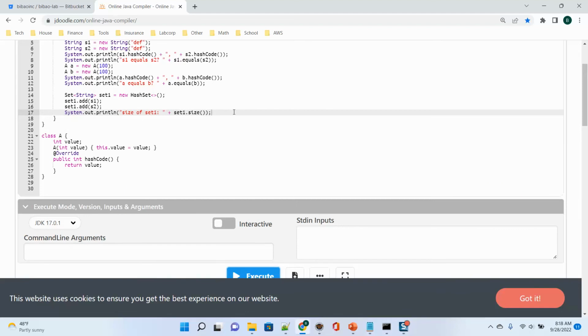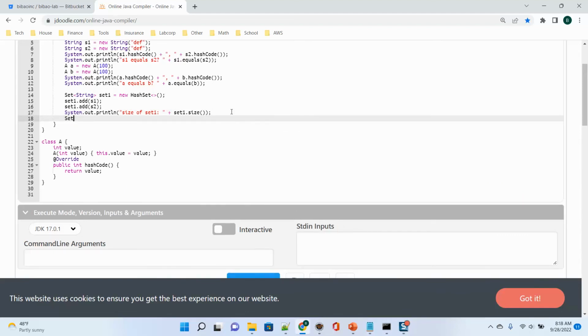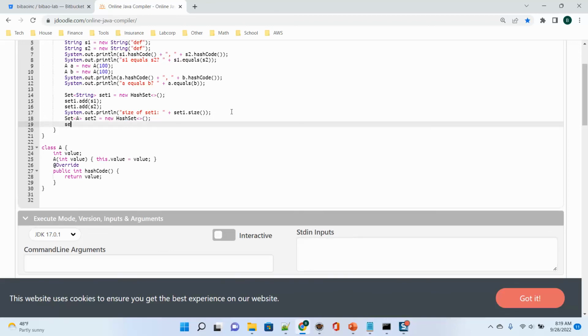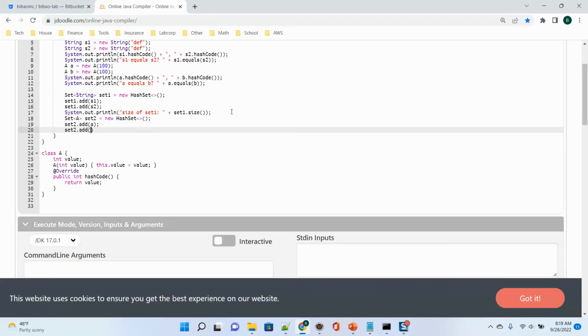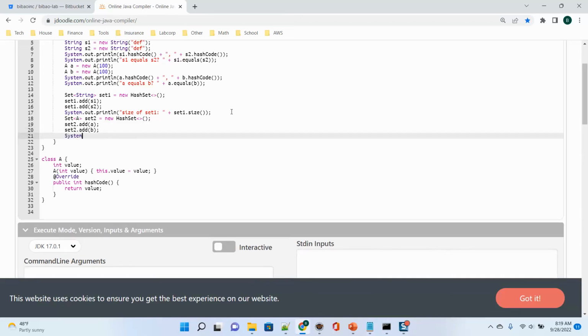So if I run another set, let's say Set of A, set2 equals new HashSet, set2.add(A), set2.add(B). So now I print out the size of set2, set2.size(). So set2.size() should be 2.